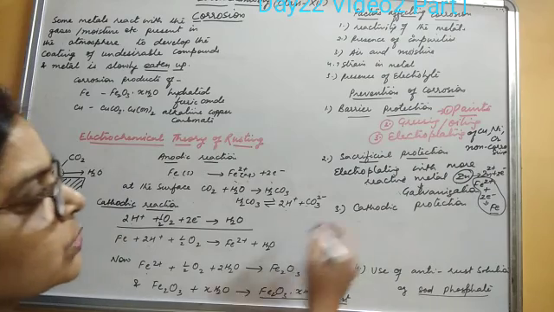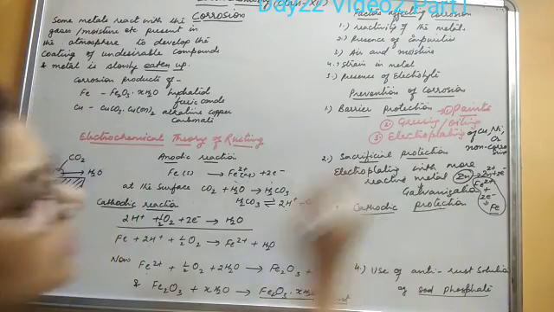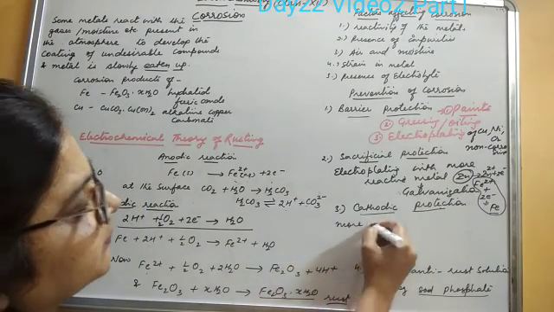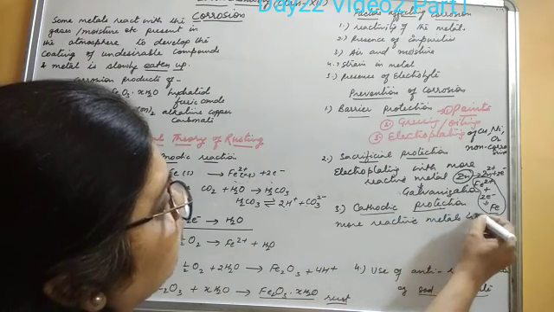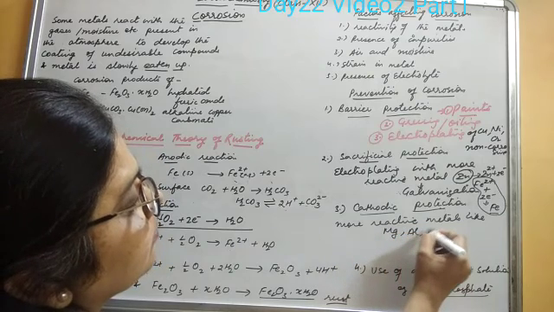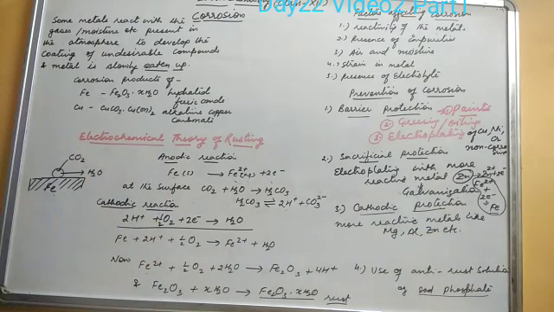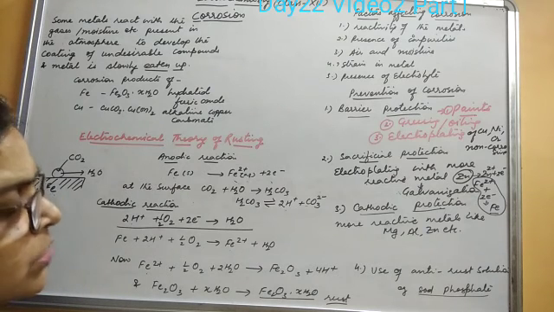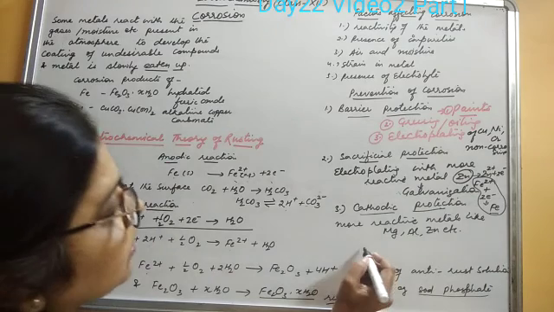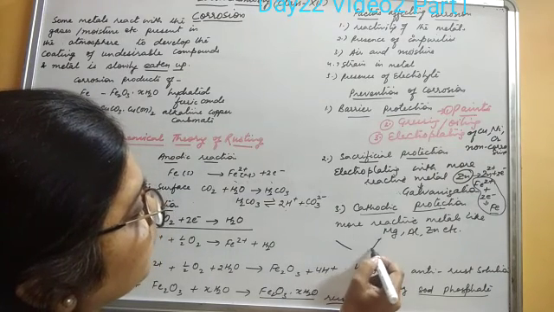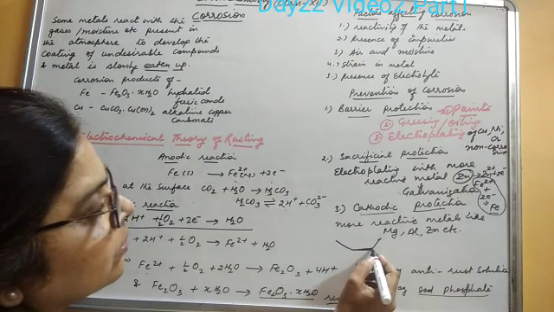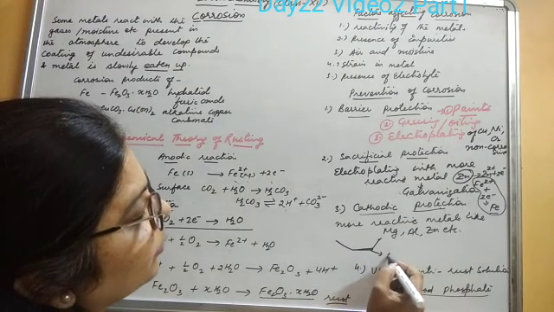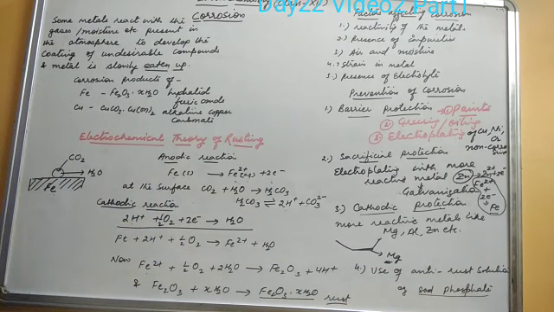Next is cathodic protection. In cathodic protection, some more reactive metal is connected. More reactive metals like magnesium, aluminium, zinc, etc., are connected with the metal whose corrosion has to be prevented. For example, in ships, in the sea, the bottom is made of iron, but it doesn't easily corrode, because more reactive metals like magnesium or aluminium are connected with it.